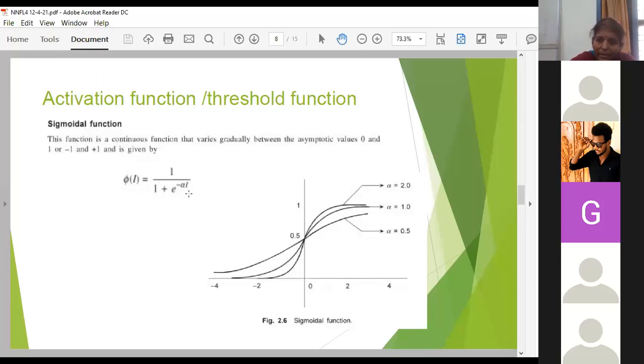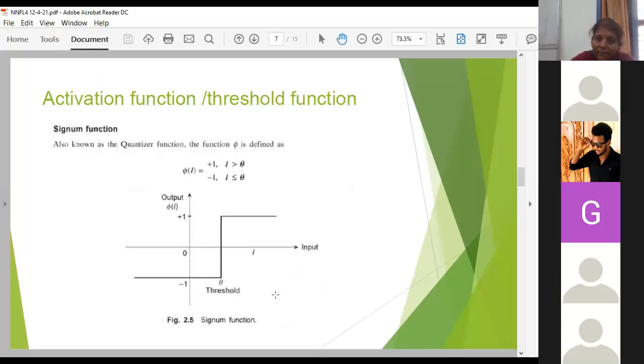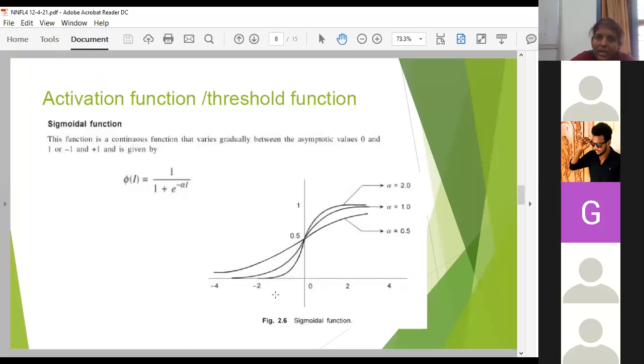Here alpha is either 0.1, 0.5, 1 or 2. So it is the sigmoidal function. Earlier it was the signum function, and now it is the sigmoidal function.